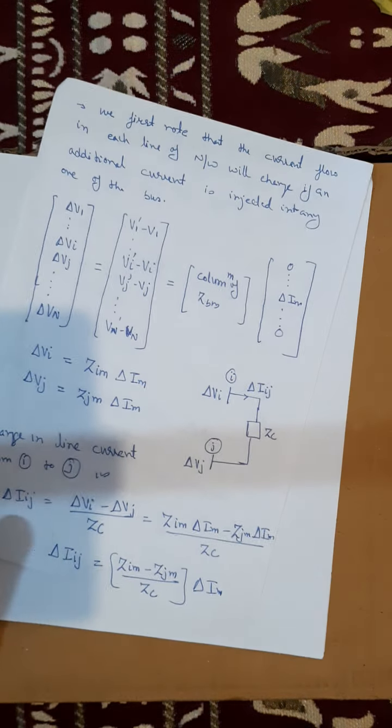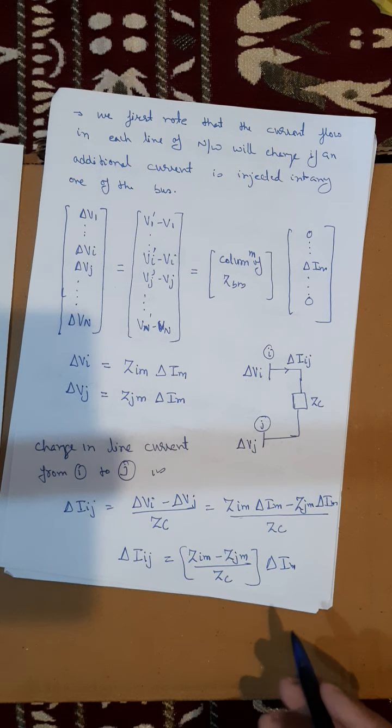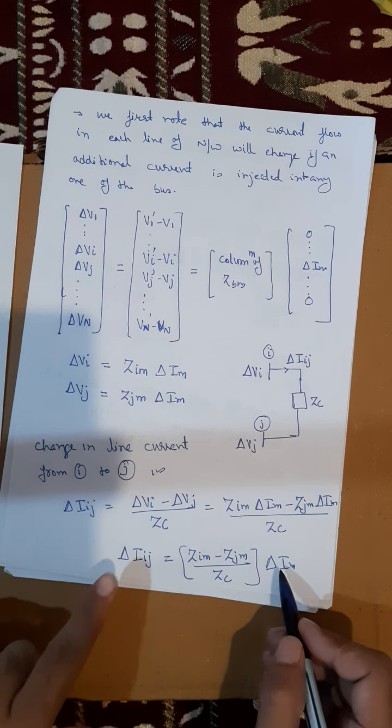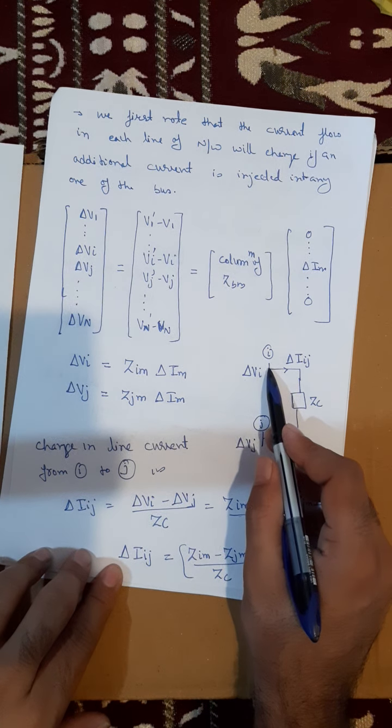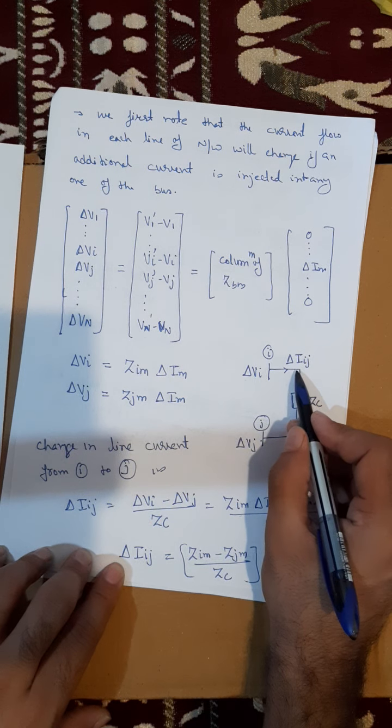So just look at what we are saying. We are saying that because of the change in current at bus M, which is delta Im, the current distribution between bus I and bus J changes by delta Iij. Are you understanding?